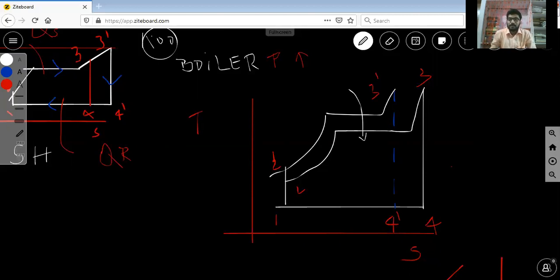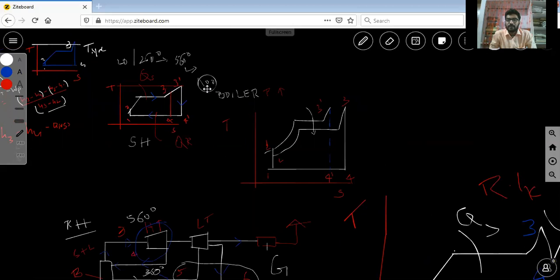This is my conclusion about that. Increasing the boiler pressure at heat addition slightly increases the temperature. You look at these two diagrams.